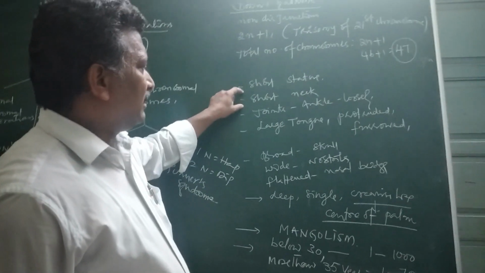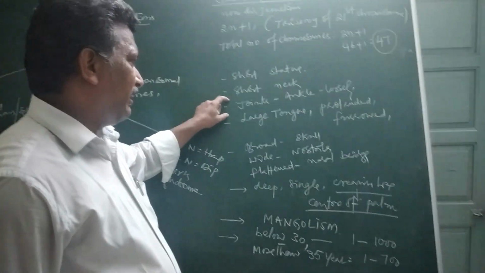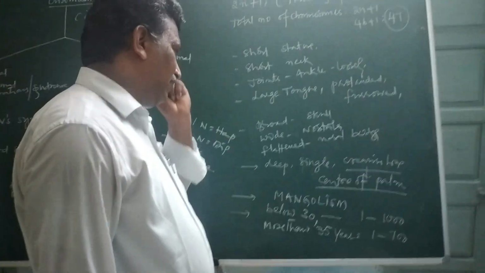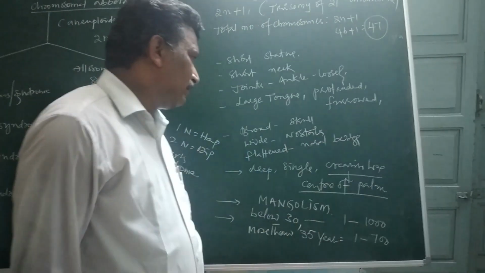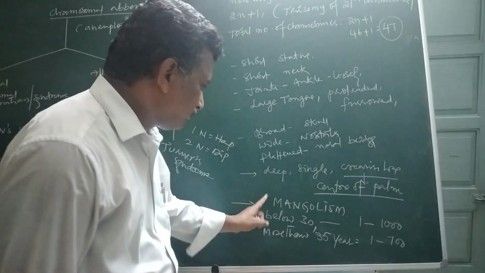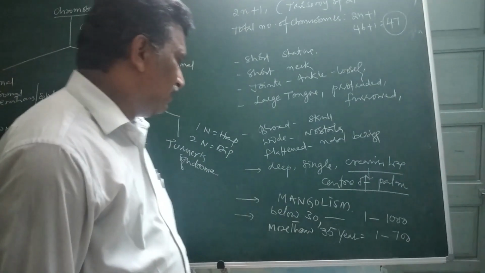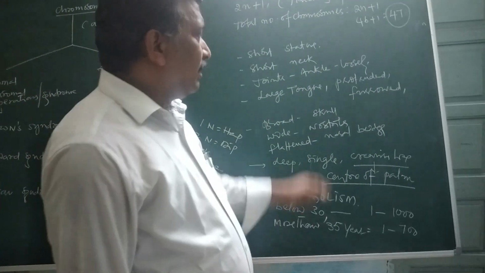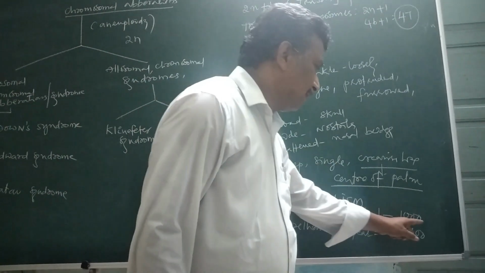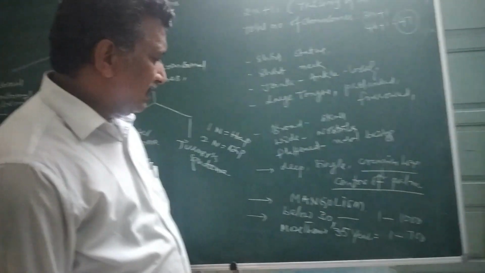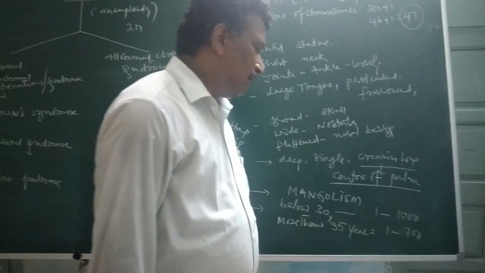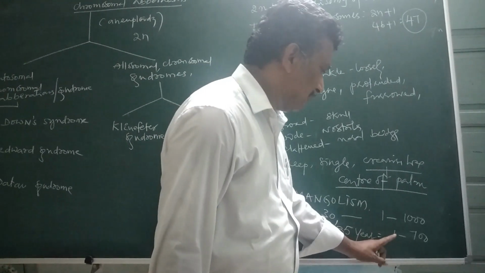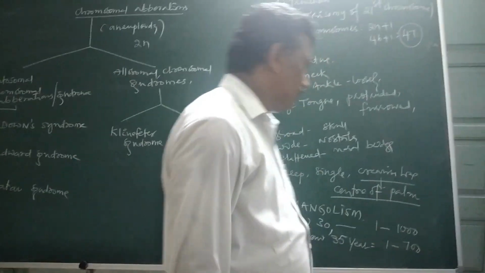Short stature is there, short neck is there, joints, especially ankle joints, are loosely arranged. Large tongue is there, protruded and furrowing in nature. Broad skull, wide nostrils, flattened nasal bridge is there. It is commonly called Mongolism. With maternal age below 30, one affected person may be born for every 1000 births. If maternal age is more than 35 years, then one Down syndrome affected birth may occur for every 700 births.